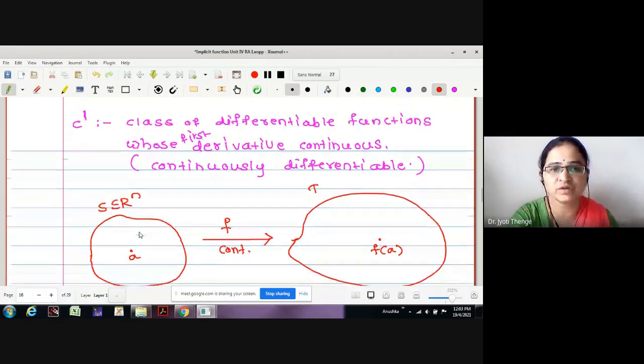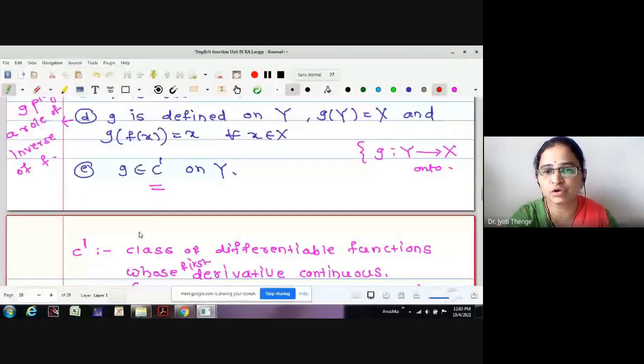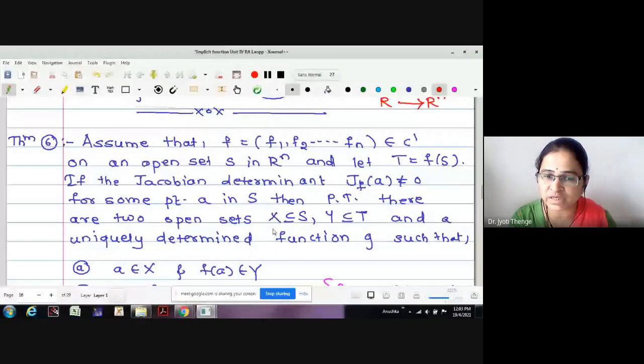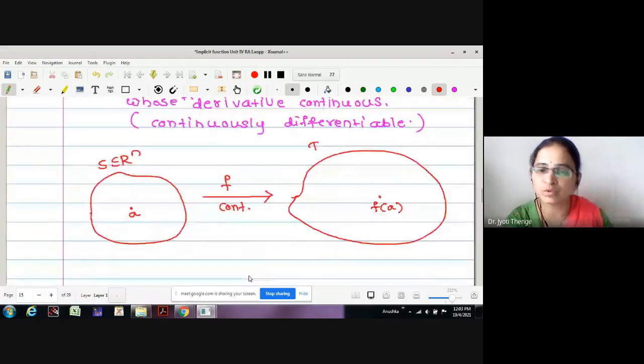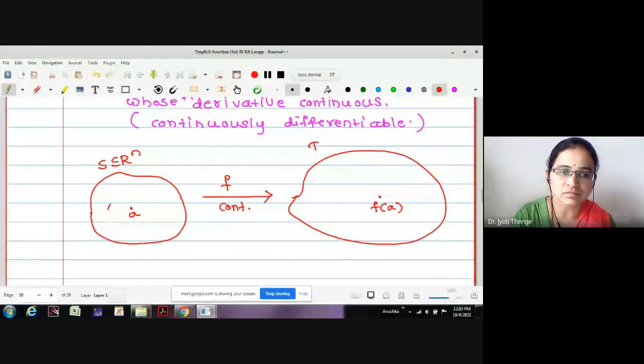Therefore, the first point ensures that we want to prove the existence of two open sets X and Y, which are contained in S and T respectively, such that A is in X and F of A is in Y. How to prove this? It's a later part. I'll just show you what we wanted to prove.